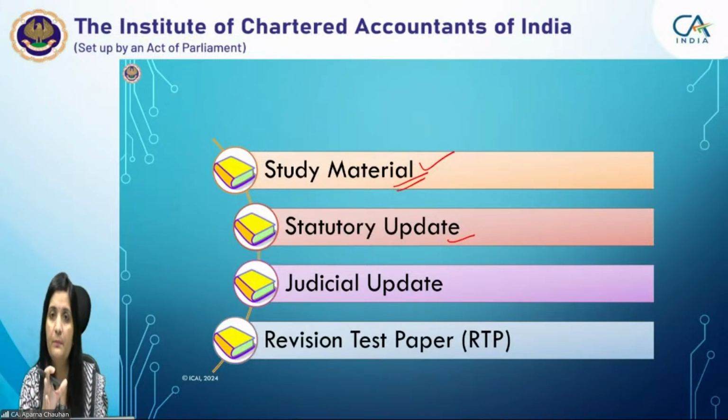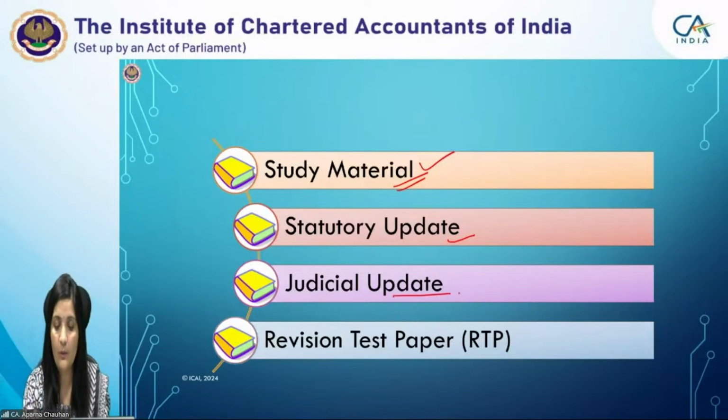For that purpose, we surely have to come out with the stat update. Then the judicial update. What is the judicial update document? This document basically contains significant select cases of the Supreme Court or High Court rulings, right? If you see in your chapters, in the present study material, at the end of each chapter, significant select cases are already given in the study material, right?